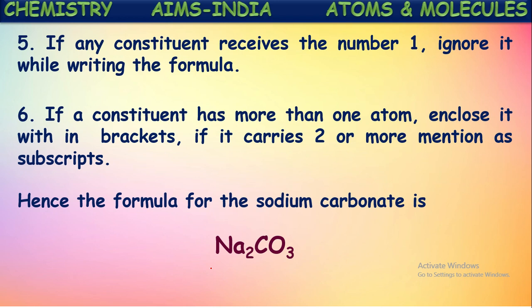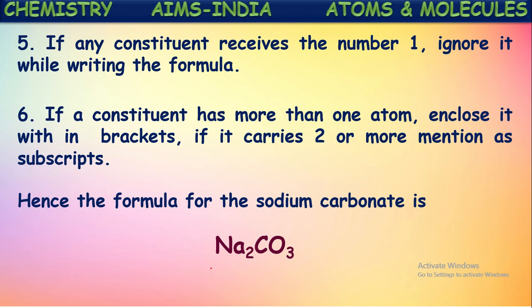Did you understand? I hope you understand the steps followed here. First we write the positive ion followed by the negative ion. And then their valency numbers are written at the top as superscripts at the right side, ignoring their charge symbols. Next, the third step, we eliminate or divide these valencies by the highest common factor. Just eliminate the highest common factor from the valencies of those two ions. Then, with the remaining numbers, we exchange these numbers between these ions by the crisscross method.